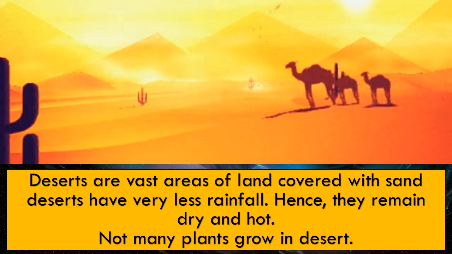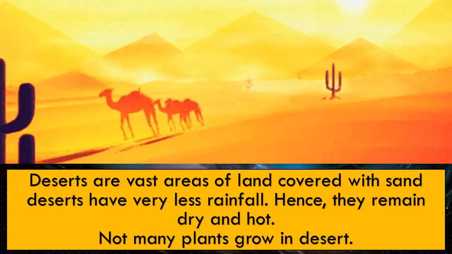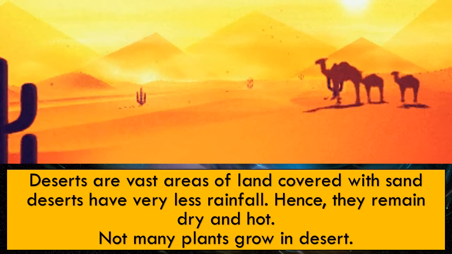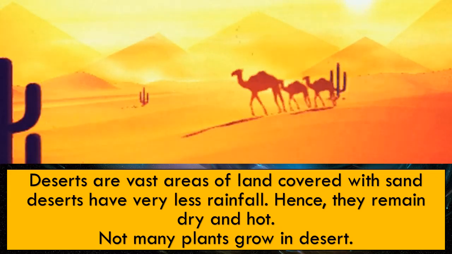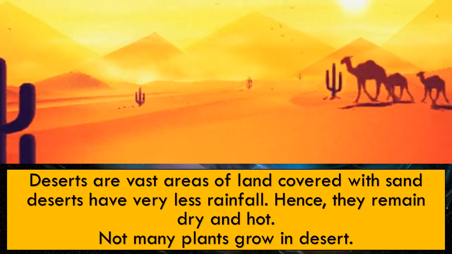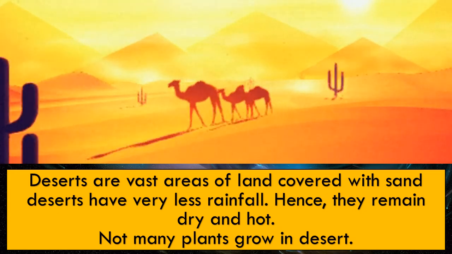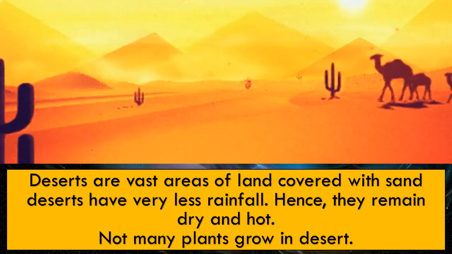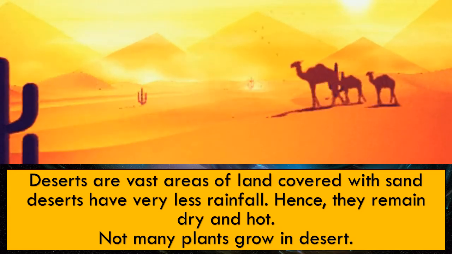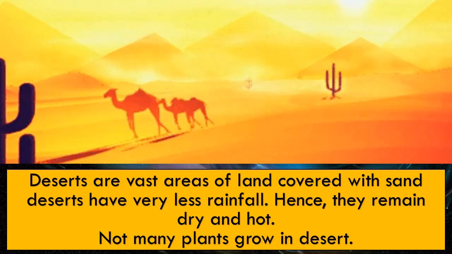Children, unlike plains, deserts are vast area of land which is covered with sand. Here there is very less rainfall and it remains dry and hot for the rest of the year. That is why not many plants grow in the desert. Only cactus grow in the desert.